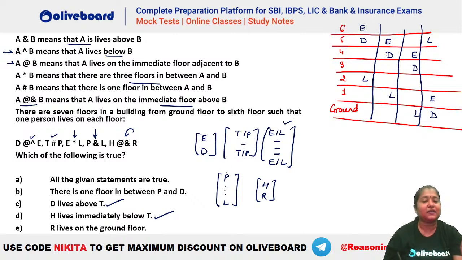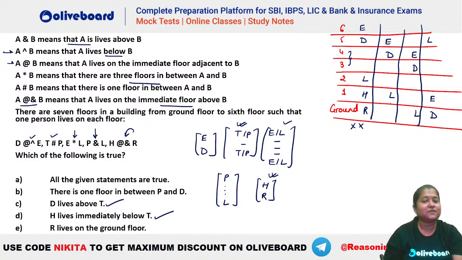Now what we need here is that T and P are at a gap of 1 and H and R are living on consecutive floors. Also P has to be somewhere above L. So we know in the first case P will be one of these. That means you cannot place your H and R there. So H and R have to be here. Now your T and P को कहाँ place करोगे? There is no place left to place T and P at a gap of 1. That means this case is invalid.